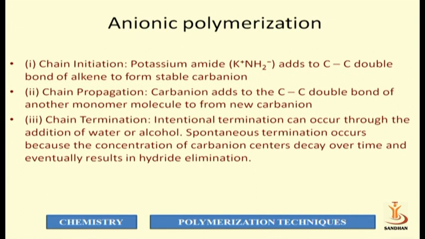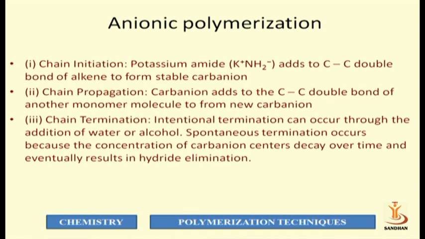Chain termination of the anionic polymerization. There is no specific method for the termination of anionic polymerization, although internal impurities can act as a termination of a polymer chain, or a spontaneous termination occurs because the concentration of carbanion centers decays over time.